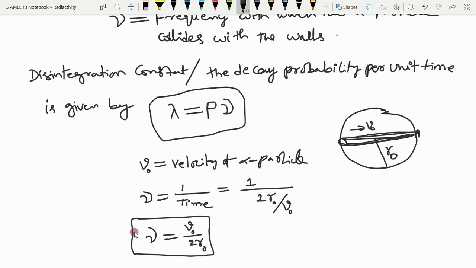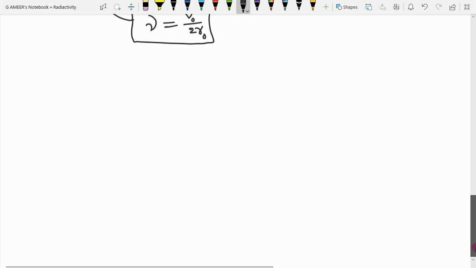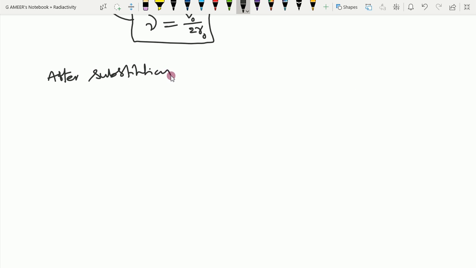Now what do we do? Shall we take this nu and substitute it here? We'll substitute this nu here and see what we get. Let us substitute this nu here. Then the disintegration constant, after substitution, will be: lambda will become v0 into probability divided by 2r0.